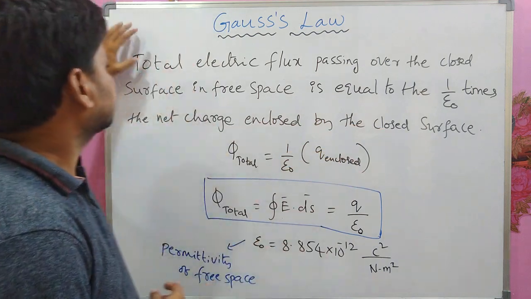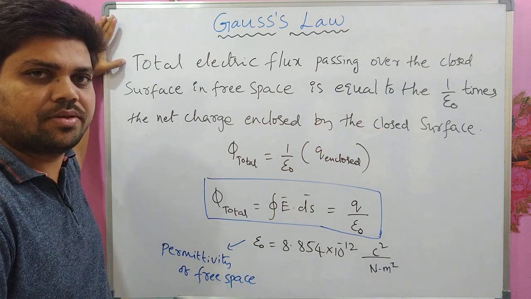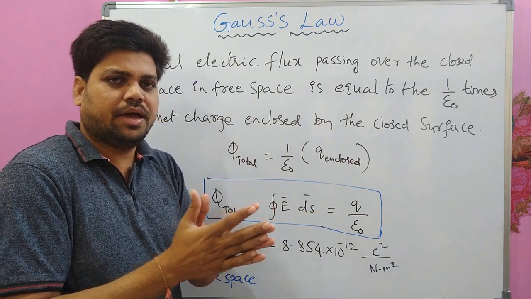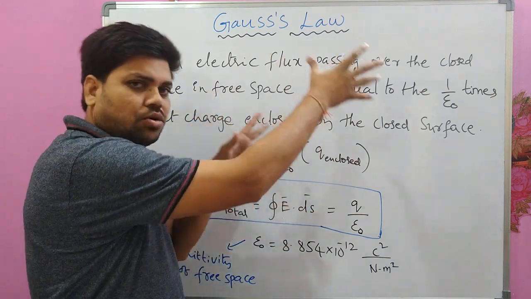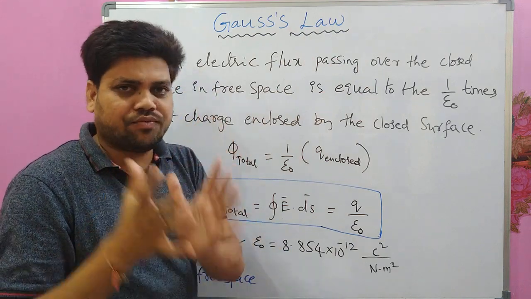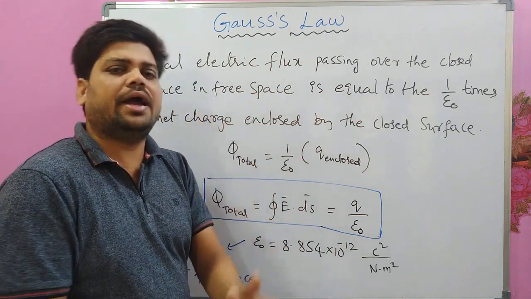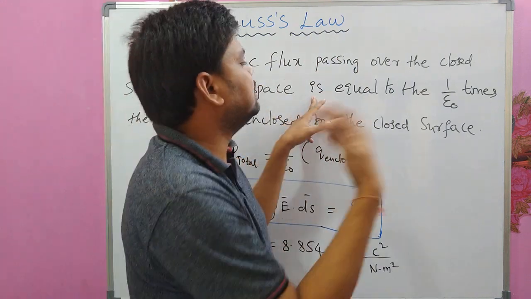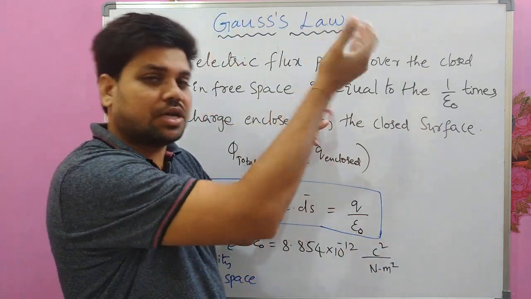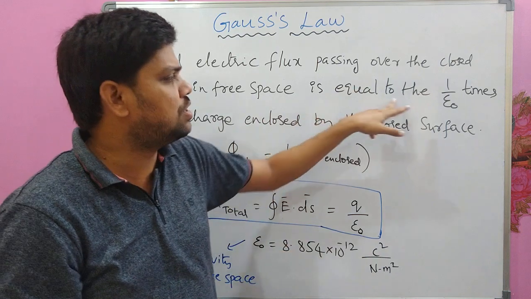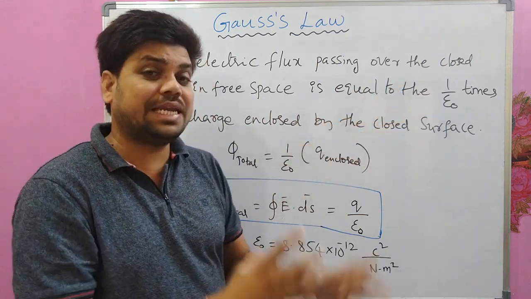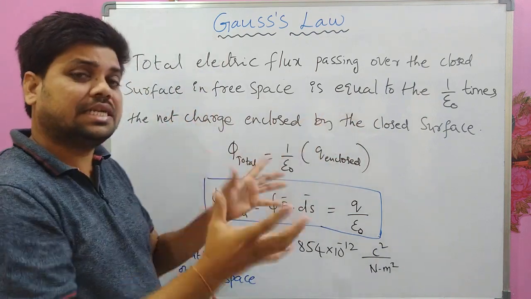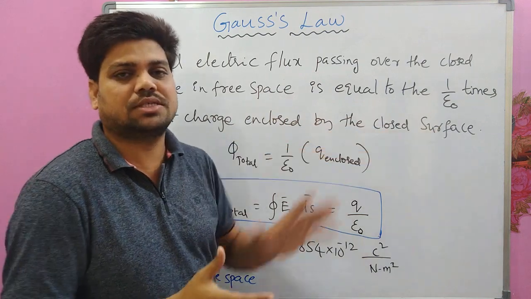See, I am reading it again. The total electric flux passing over the closed surface in free space. See, that closed surface is already in electric field, and there is a free space. And the total electric flux passing over the closed surface in free space is equal to 1 by epsilon naught times the charge enclosed by that surface, the net charge enclosed by that closed surface.